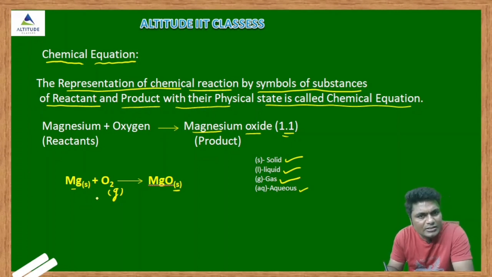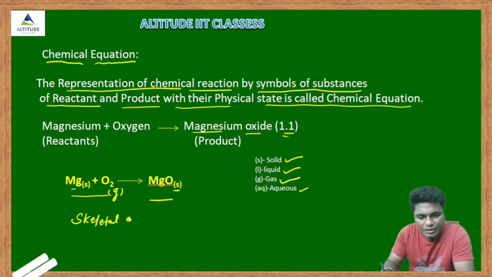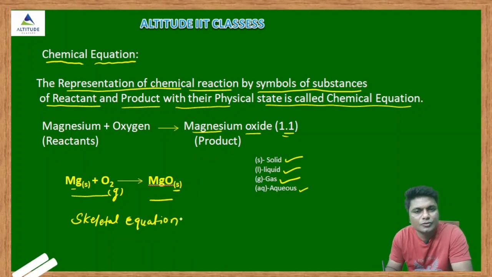Now, is it a balanced equation here? The left side is called what? Reactant, I already said, and these are the product. Here on the left side, 1 magnesium, right side 1 magnesium. Left side 2 oxygens, here only 1 oxygen. It is not a balanced equation. Are you getting my point? So this is called what? Skeletal, normally representing whatever the reactant and product. This is called what? Skeletal equation. Okay. Now let's see one more.